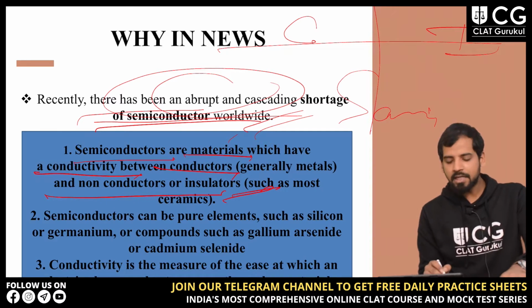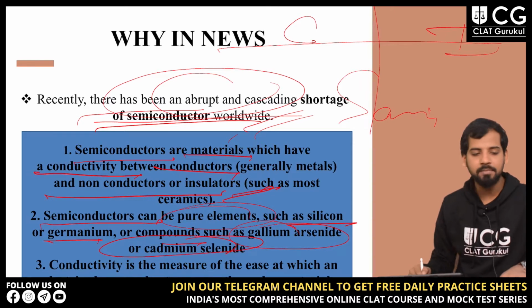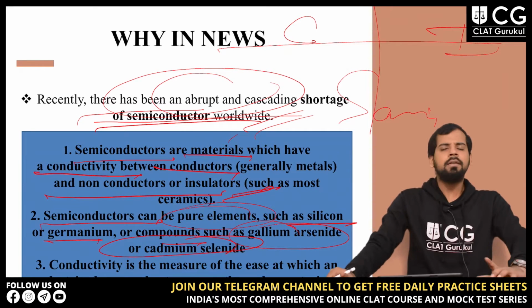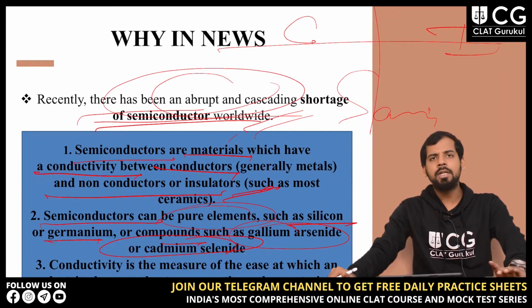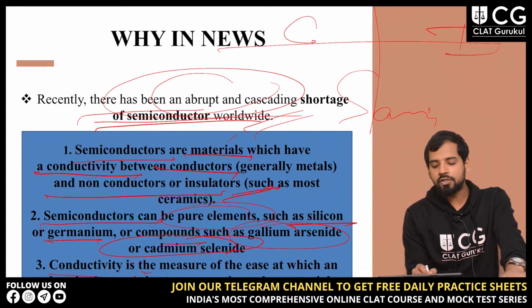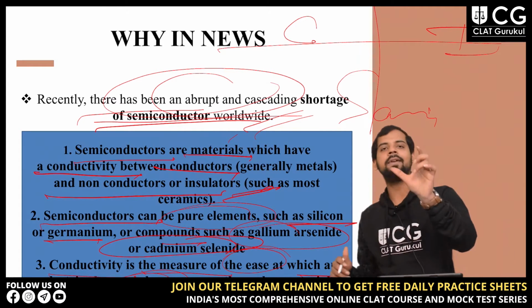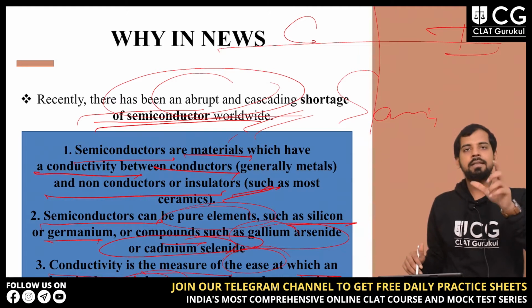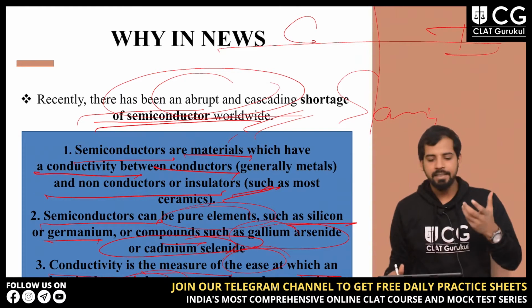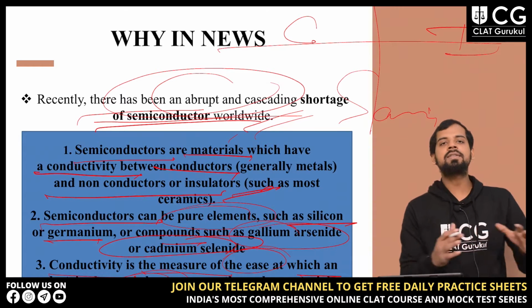Semiconductors can be pure elements such as silicon or germanium, or compounds such as gallium arsenide or cadmium selenide. These are the elements involved in semiconductors. Conductivity is the measure of the ease at which an electric charge or heat can pass through a material.